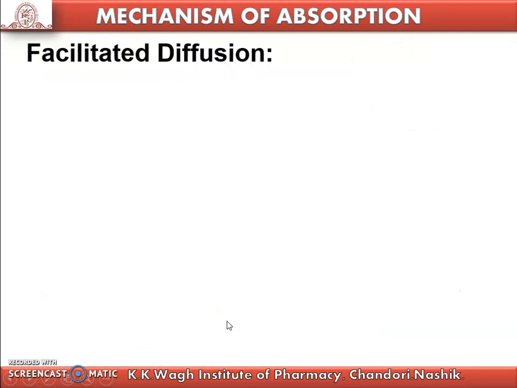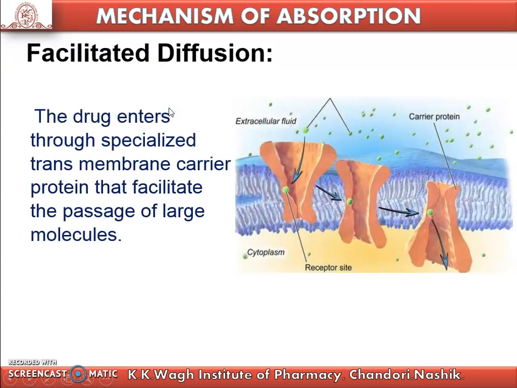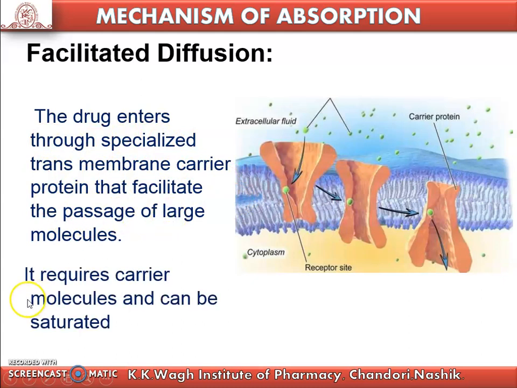The next mechanism is facilitated diffusion. In facilitated diffusion, the drug enters through a specialized transmembrane carrier protein that facilitates the passage of large molecules. It requires a carrier molecule and can be saturated. This one is the figure.